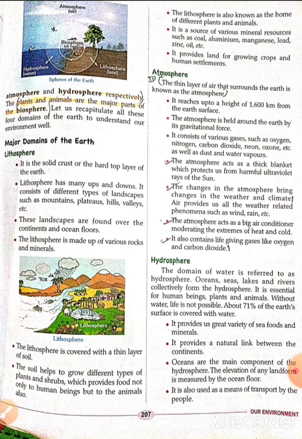Atmosphere acts as a thick blanket which protects us from harmful ultraviolet rays of the sun. So atmosphere is very much necessary for the survival of human beings because it protects us like a thick layer of blanket which stops the harmful ultraviolet rays from entering the earth.